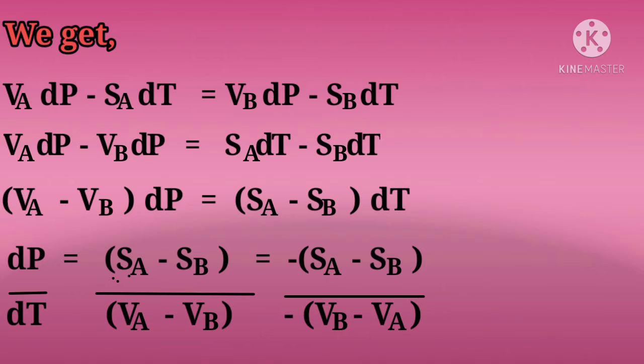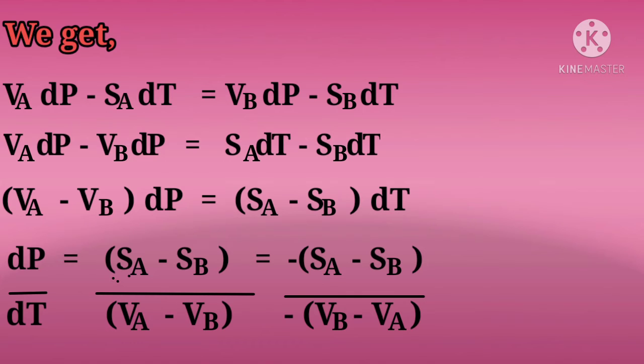Then we sort out the similar terms and get VA delta P minus VB delta P equal to SA delta T minus SB delta T. Now we take the similar terms common and get (VA minus VB) delta P equal to (SA minus SB) delta T.